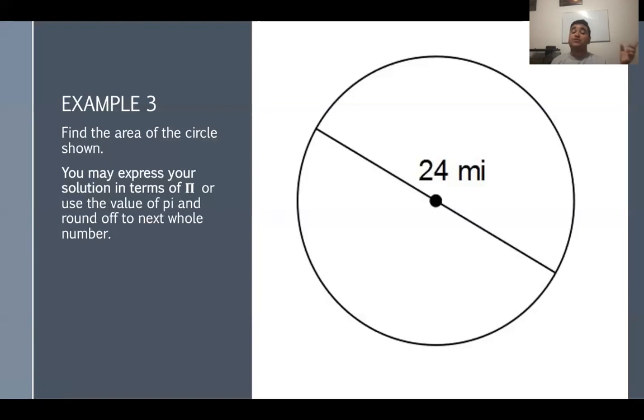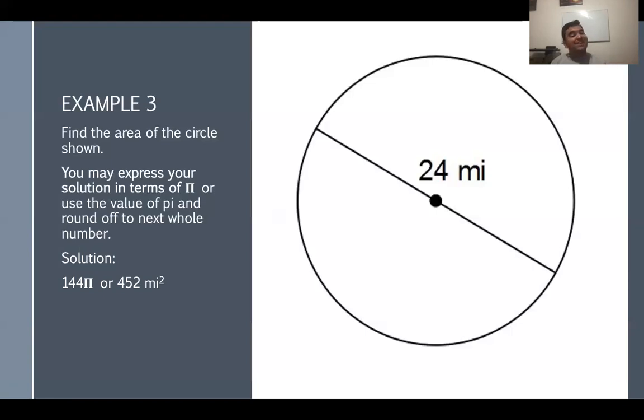Now, in order to express our final result, we have 144 officially times pi. So we can say that the area of this circle with a diameter of 24 miles is 144 pi.